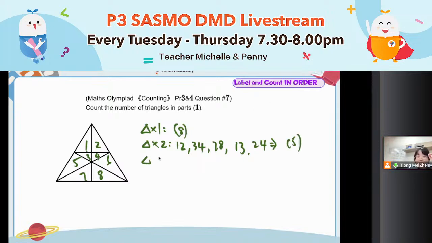This question is a bit tricky. You must be patient, okay? So what about triangles made out of 3 small triangles? Again, let's start from the left side to the right side. Left side, obviously, 1, 3, 5. The most obvious one, 1, 3, 5.